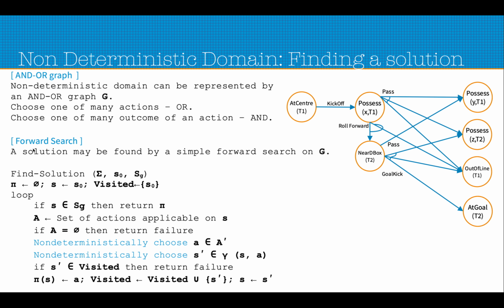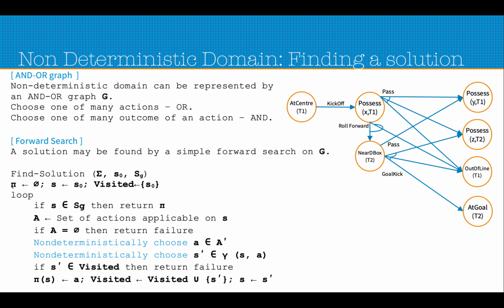We'll see how a solution can be found by a simple forward search on such an AND-OR graph representation. When we try to find a solution, we are basically trying to create a policy, and the policy itself will be the solution that we are trying to find.